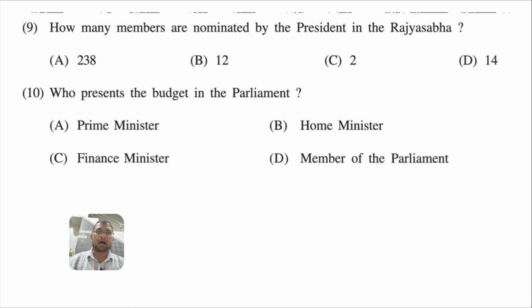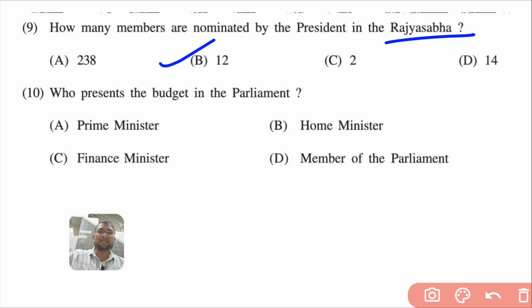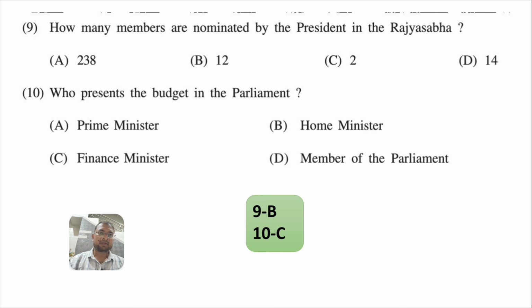Ninth number. How many members are nominated by the President to Rajya Sabha? Twelve members. Who presents the budget in parliament? Generally the finance minister presents the budget in parliament. So ninth is B and tenth is C.